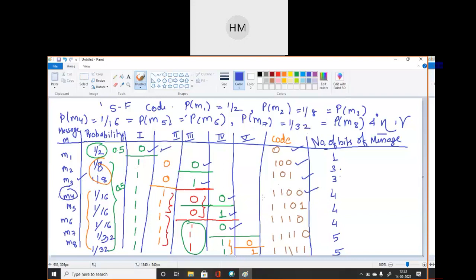Not a single code is repeated, the code which we have generated. ठीक है. This code is transmitted through proper channel. This is my source encoding technique. ठीक है. So number of bits of messages are this. Now next step what we have to do? Should I move ahead? Should I change the screen? Okay, all have completed.